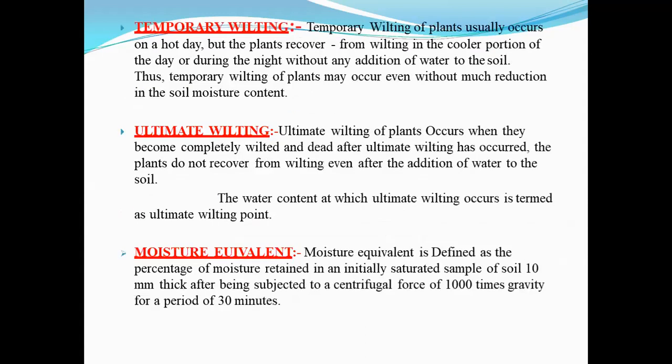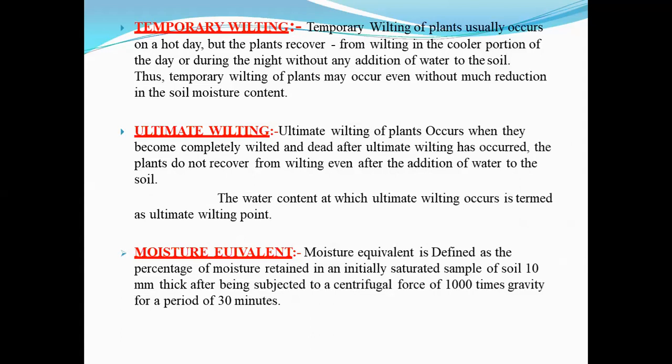Now next is temporary wilting. Temporary wilting of plants usually occurs on hot windy days, but the plants recover from wilting in the cooler portion of the day or during the night without any addition of water to the soil. That's why temporary wilting of a plant may occur even without much reduction in the soil moisture content. So it's basically known as the temporary wilting point, right?